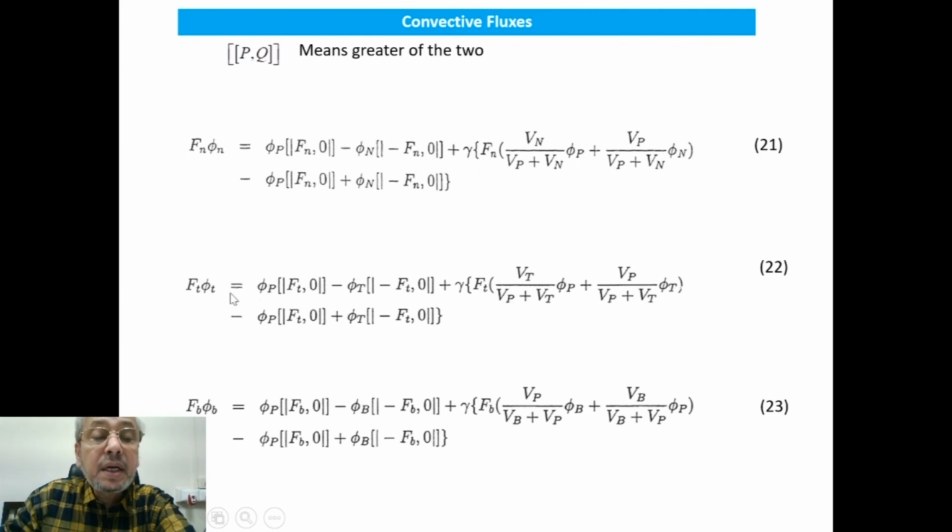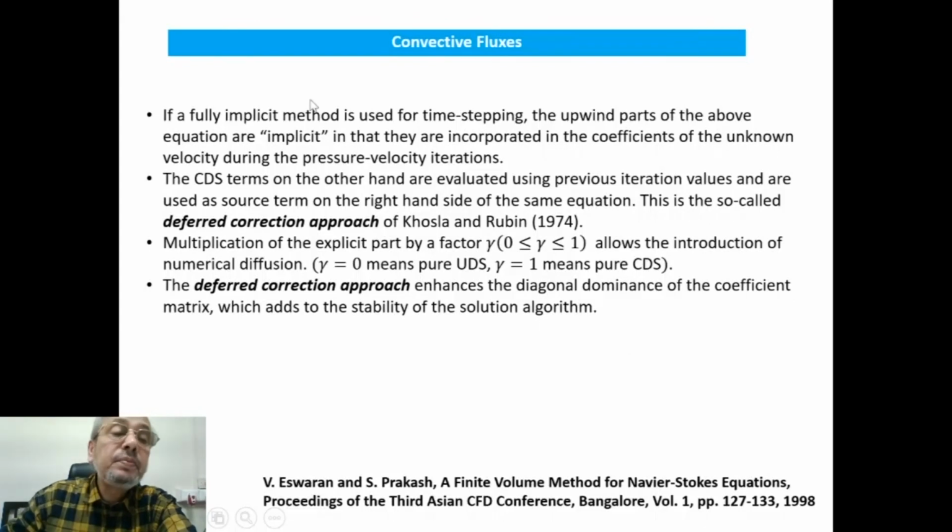And everywhere basically we have taken UDS plus central difference minus UDS, minus upwind difference scheme. So this is how we can compute the convective fluxes.